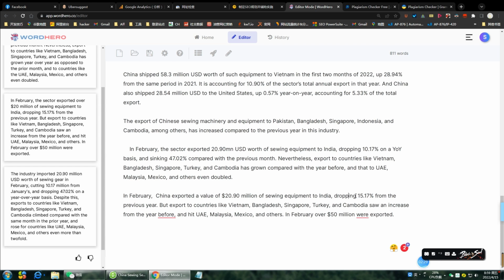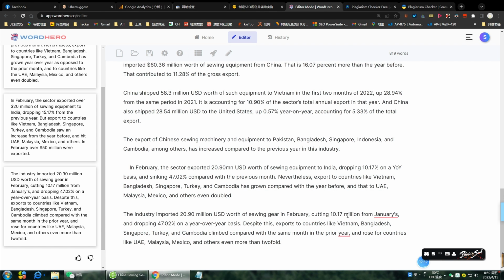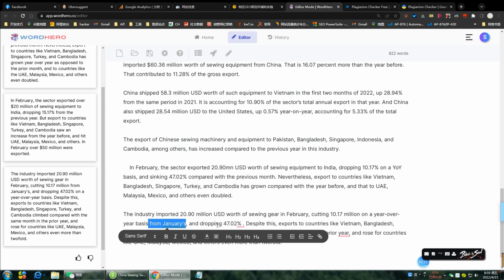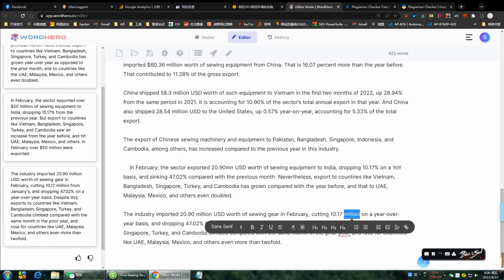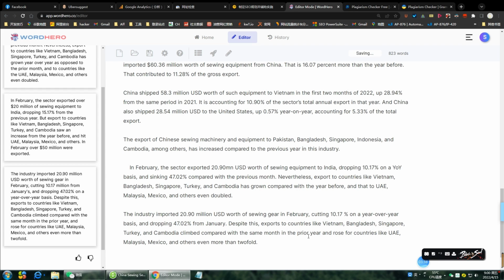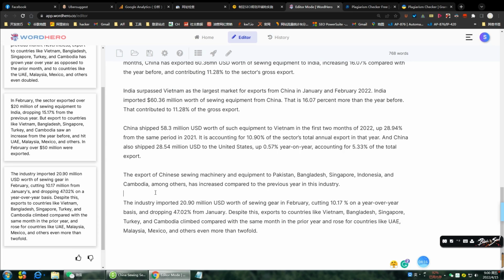So I am showing my last paragraph for the news. It's generating 3 different versions of rewriting content. And I just pick one randomly. Then I realized there are some mistakes regarding the original content. Such as the AI is making a mess of the month-on-month and year-on-year comparison. I usually would not pick this version. It's to show you the difference between AI rewrite text and spin text. So let's just copy the most satisfying version and move on to plagiarism checking.